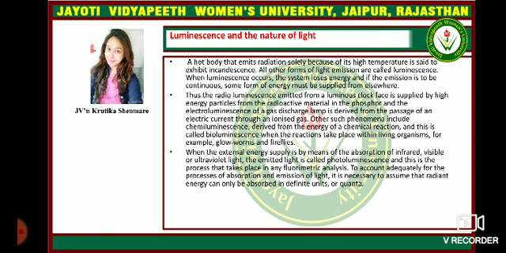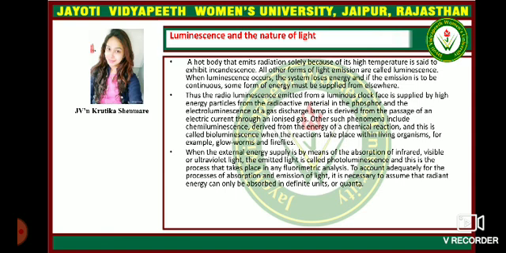Other such phenomena include chemiluminescence, derived from the energy of a chemical reaction, and this is called bioluminescence when the reaction takes place within living organisms, for example glowworms and fireflies. When the external energy is supplied by means of absorption of infrared, visible or ultraviolet light, the emitted light is called photoluminescence, and it is this process that takes place in any fluorimetric analysis.